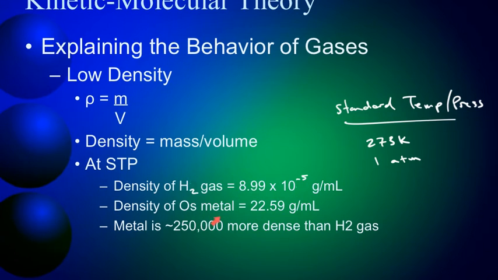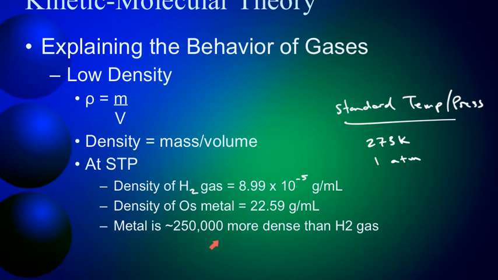Osmium metal, which is one of the more dense, I can't remember if it's the most dense metal, has a density of about 22.6. Well, if you take the osmium metal density and divide it by the hydrogen gas density, that difference is about 250,000 times more dense. Okay?